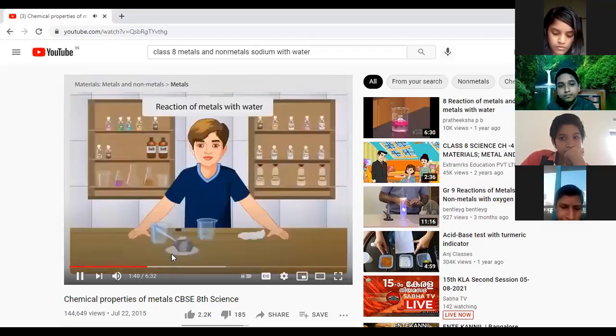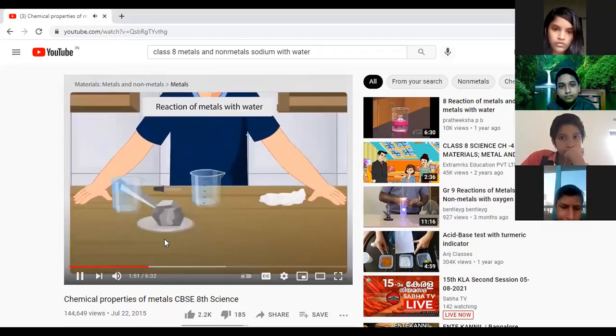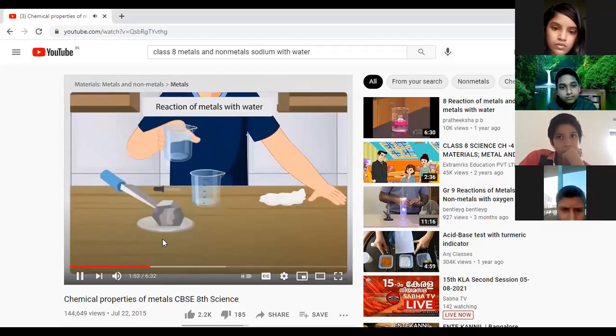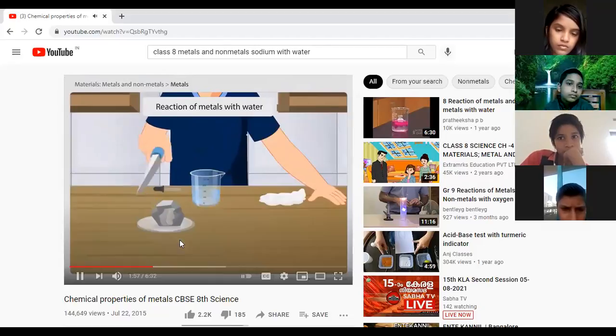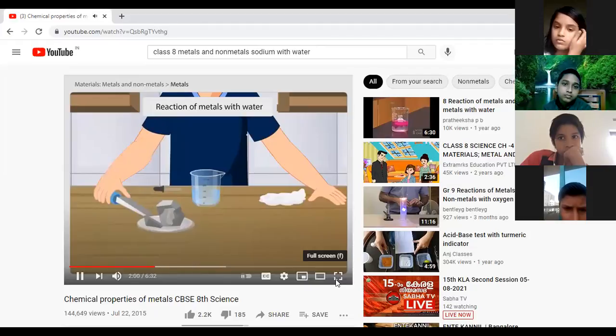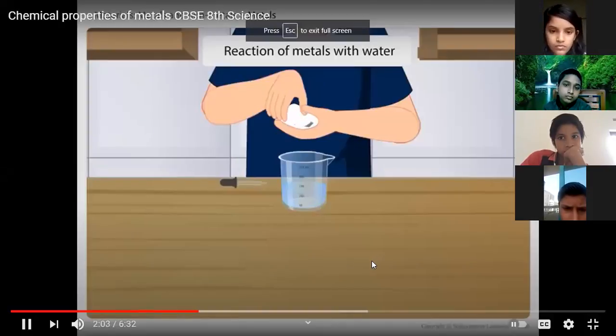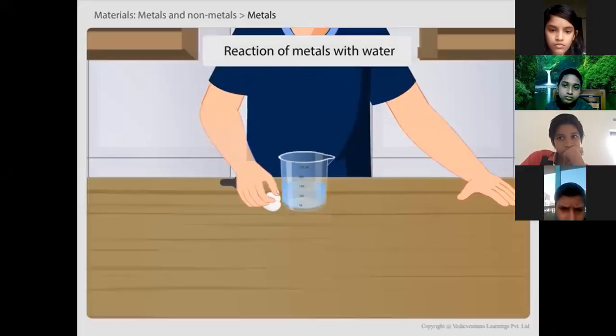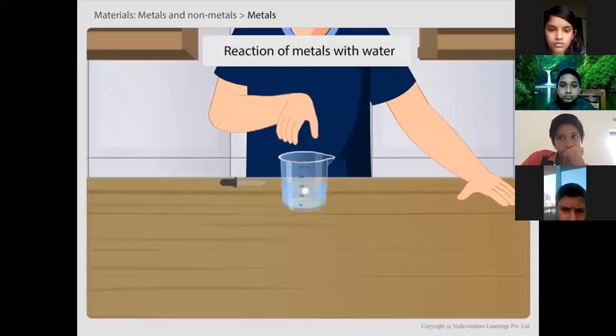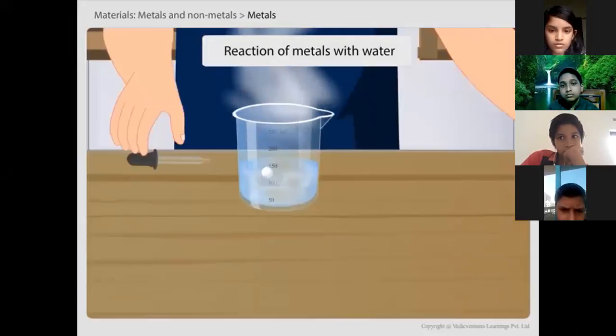Now you can check. Take a 250 ml beaker. Fill half of it with water. Now carefully cut a small piece of sodium metal. Dry it using filter paper and wrap it in a small piece of cotton. Put the sodium piece wrapped in cotton into the beaker. Now observe carefully. What will happen?